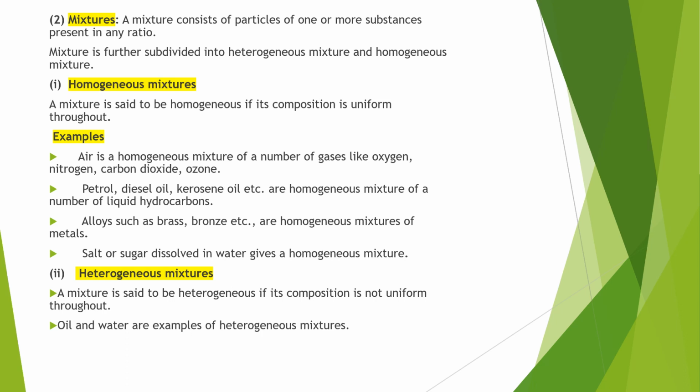Heterogeneous mixture. A mixture is said to be heterogeneous if its composition is not uniform throughout. It has more than one phase. Oil and water are examples of heterogeneous mixture because they have two phases.